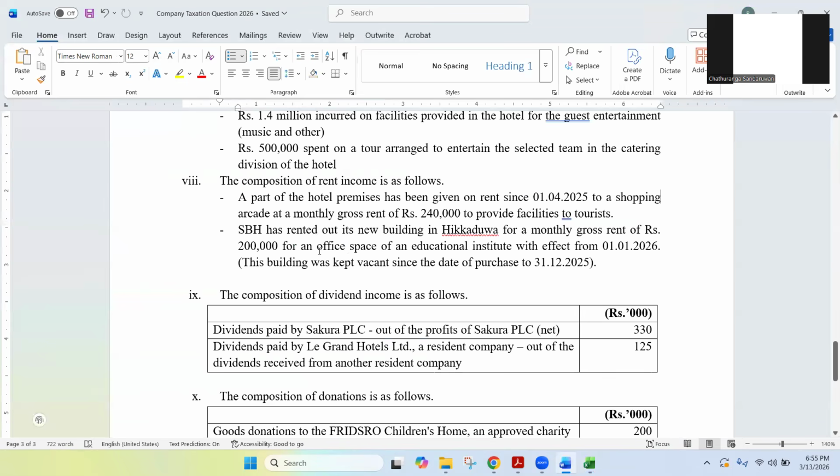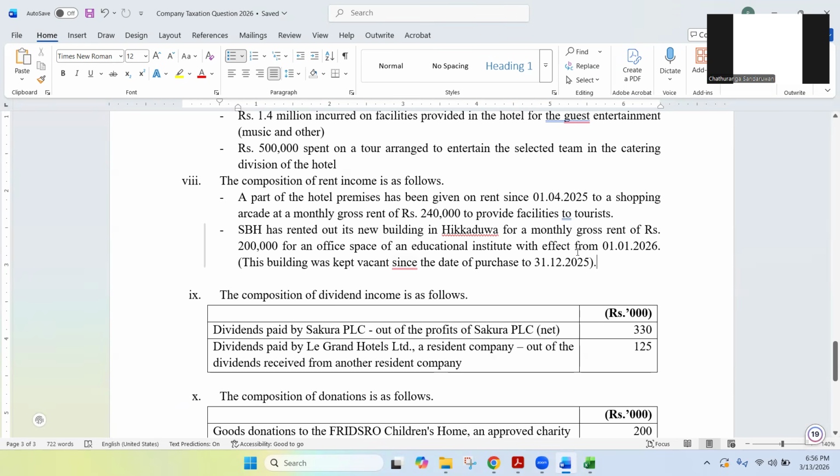Right. Next one. SPH has rented out its new building Hikkaduwa. The Hikkaduwa building was a new building, and the monthly gross rent was 200,000. And look at this scenario. They kept the new building vacant since the date of the purchase. If you can remember that scenario, they purchased it at the very beginning of the year.